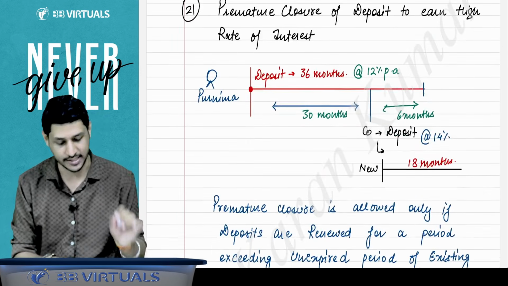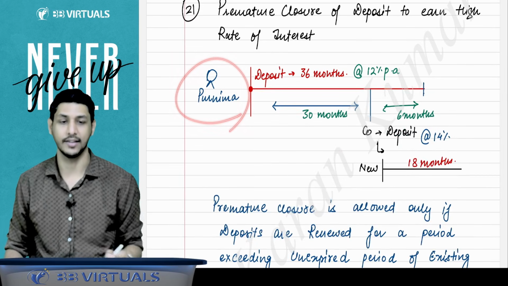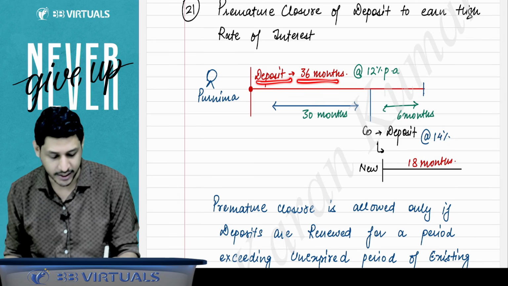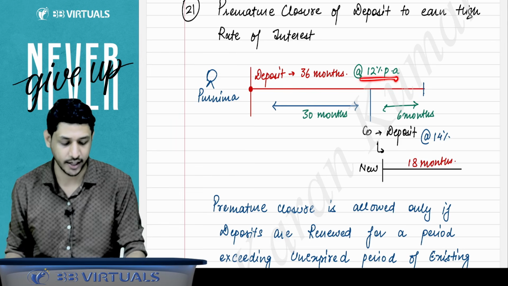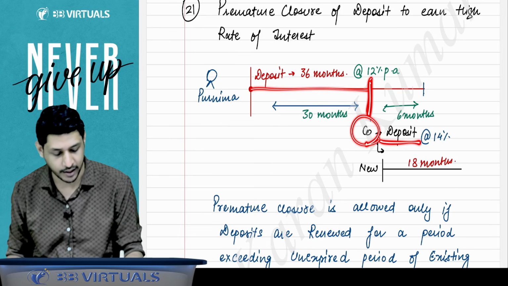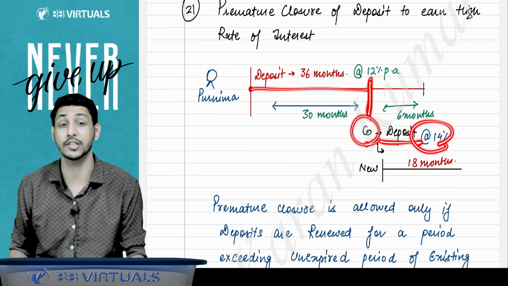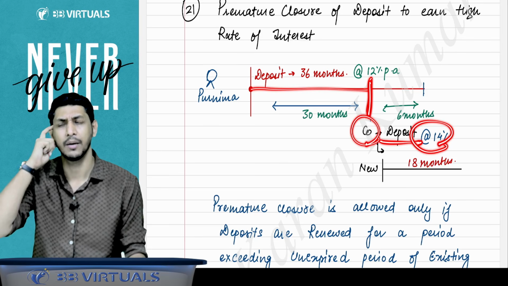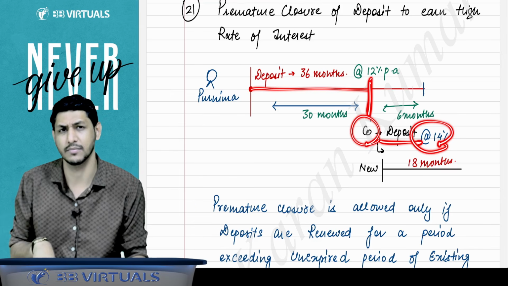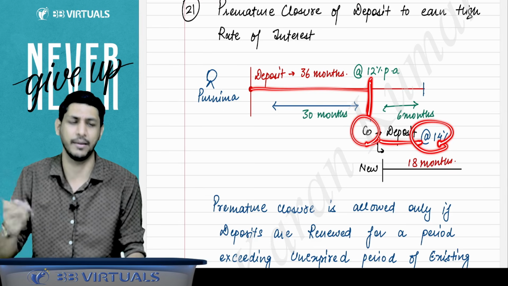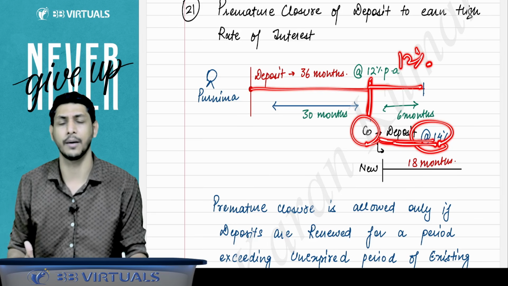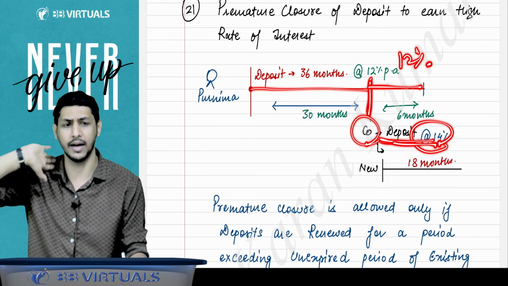And the last rule is that suppose there is a depositor whose name is Purnima, and she has deposited the amount for 36 months at the rate of 12%. Now 30 months have elapsed, and in the meantime the company comes up with a new deposit scheme that will pay interest of 14%. Purnima will think, if I had money at this time, I would have invested in this deposit. Why am I getting 12% interest? I would have earned 14% interest. The company has done fraud to me, blah blah blah.